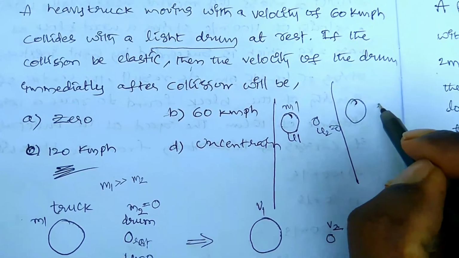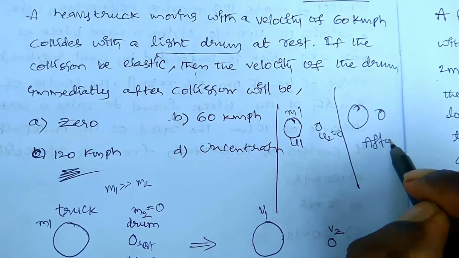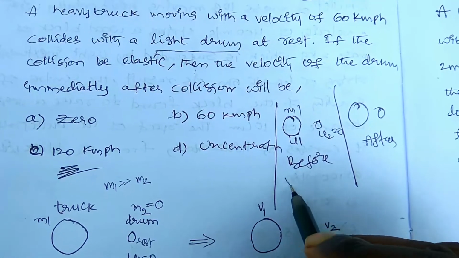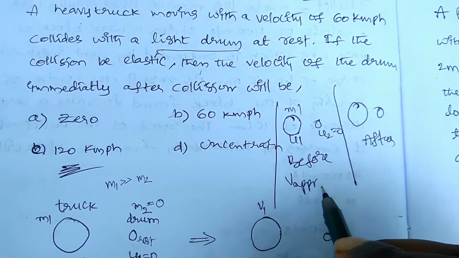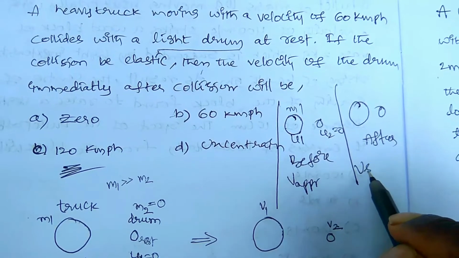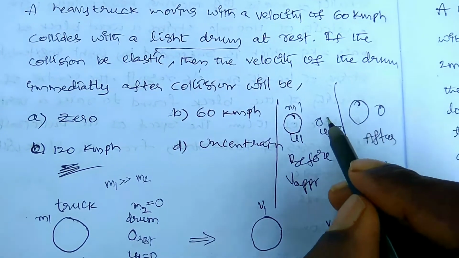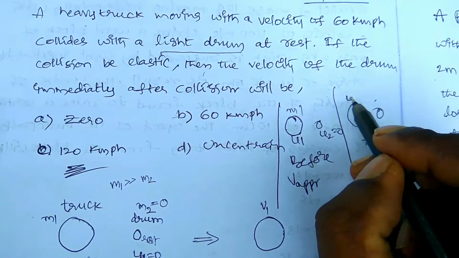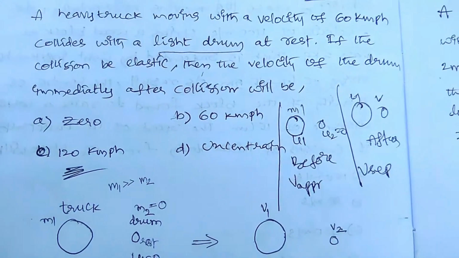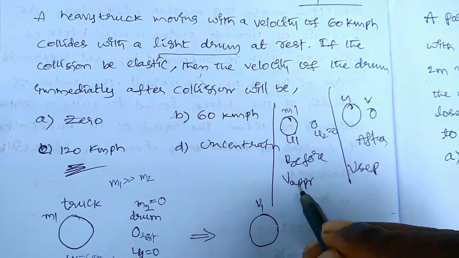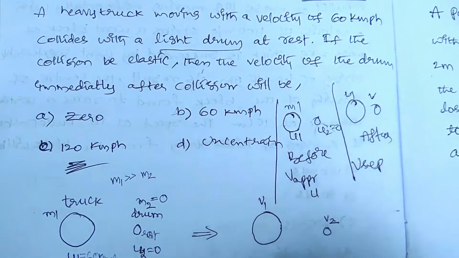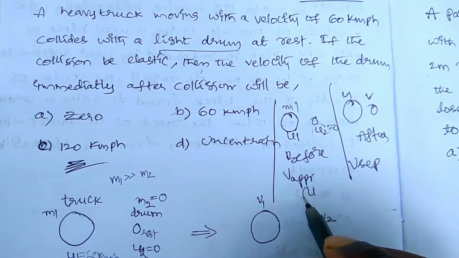In case of elastic collision, velocity of approach is equal to velocity of separation, right? So here this can be u and this can be v. This can be u. So velocity of approach, here u2 is equal to 0, then u1 minus u2, simply you can write u. Okay, this is the velocity of approach here.